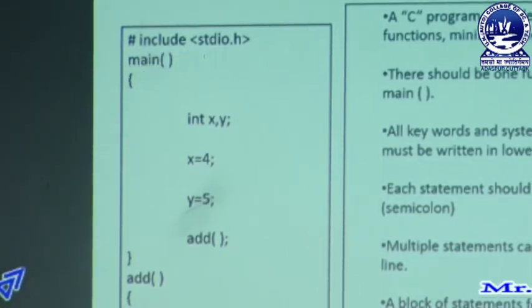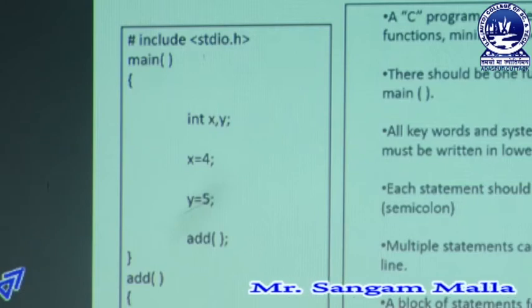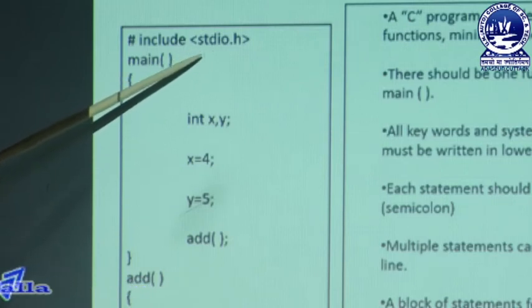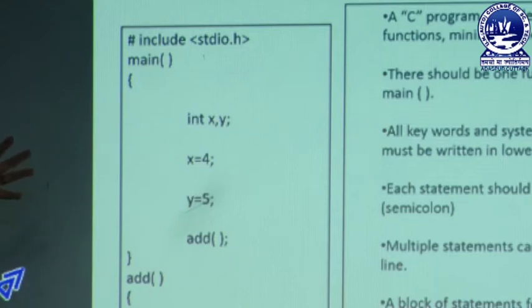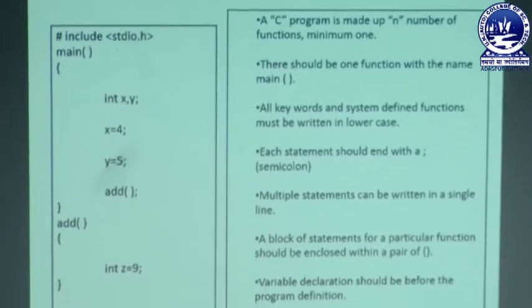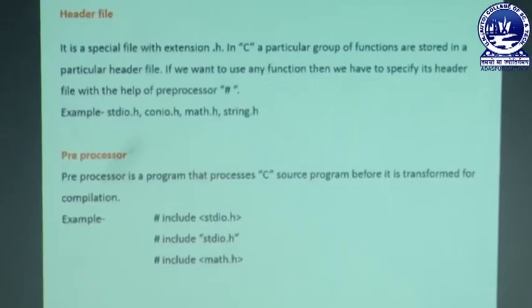Suppose I want to use some mathematical calculations in my program, then I can write hash include math.h, because math.h is the header file which contains a number of functions we use for mathematical calculations. Similarly, we have another header file, string.h, and if we are writing a program for any string operations, then we can include hash include string.h. Whatever header file we use, it must have all the functions that will be used while writing the program.